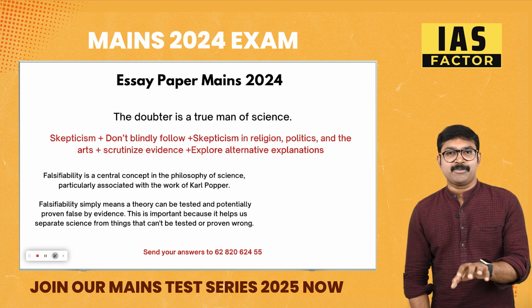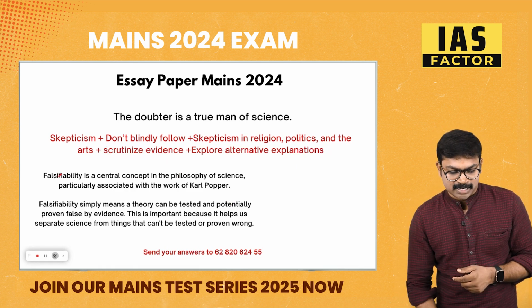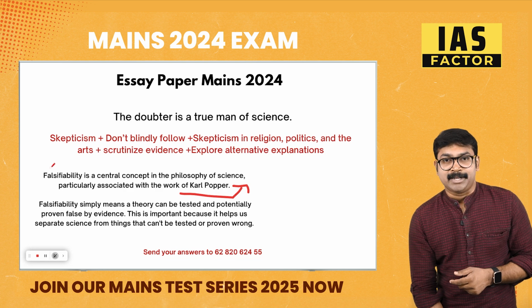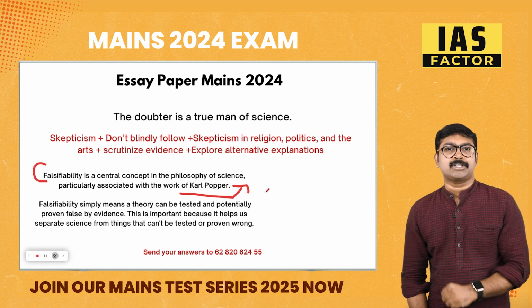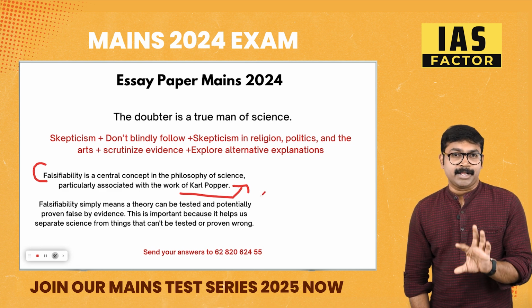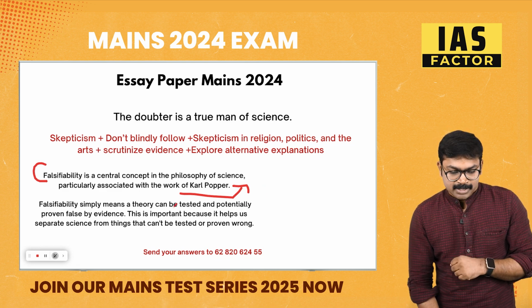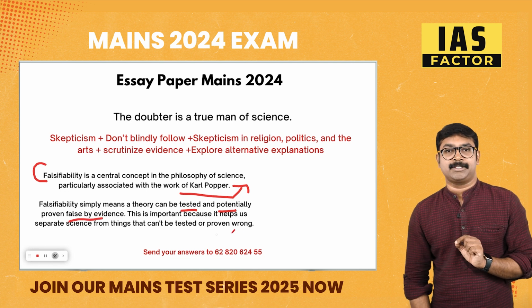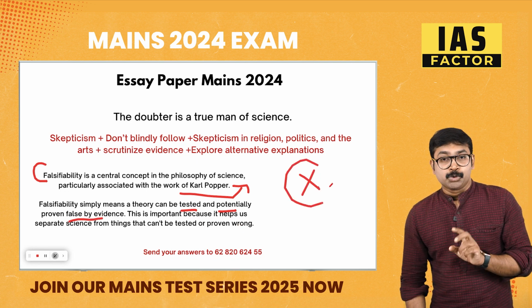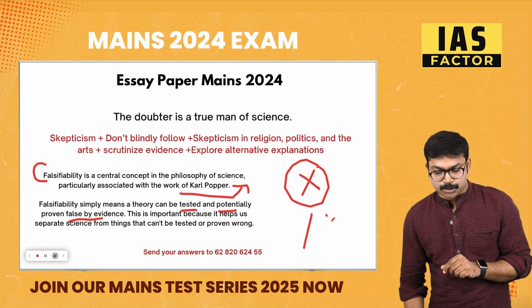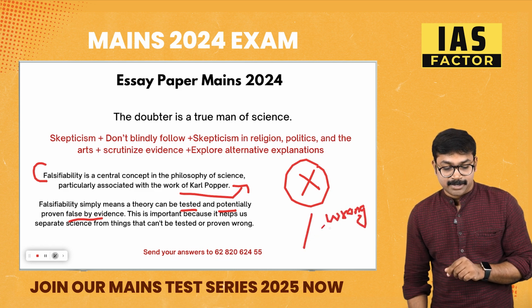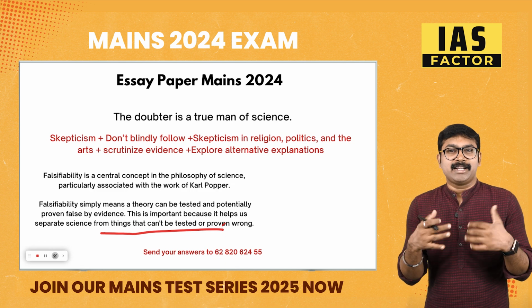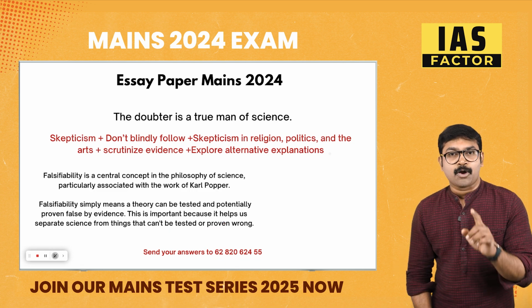And one important concept, when I had this topic, I thought I'll explain this concept. Something of a very famous concept of Karl Popper. It's called falsifiability. It's the falsifiability principle. It's a very important concept in philosophy. Karl Popper's falsifiability. You also use it in ethics sometimes. See, falsifiability simply means a theory that can be tested and potentially proven false by evidence. I said theory X. You should always find out an evidence and say that this theory X is wrong. So that is falsifiability. So this is important because it helps us separate science from things that cannot be tested. So science means you can test it, you can prove it, disprove it. So that is the concept of falsifiability.